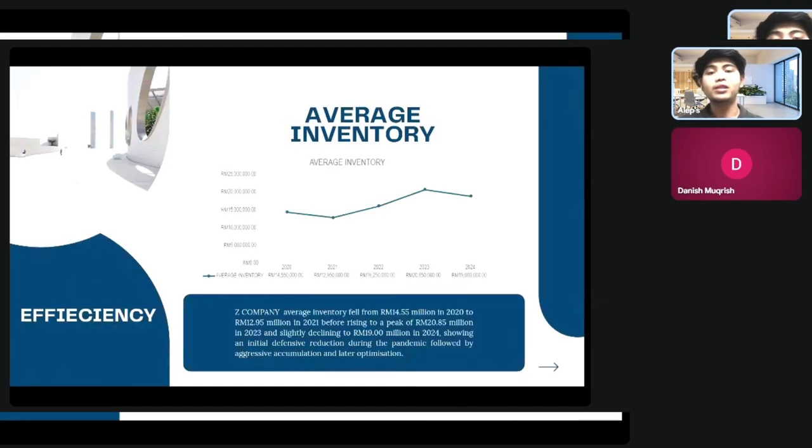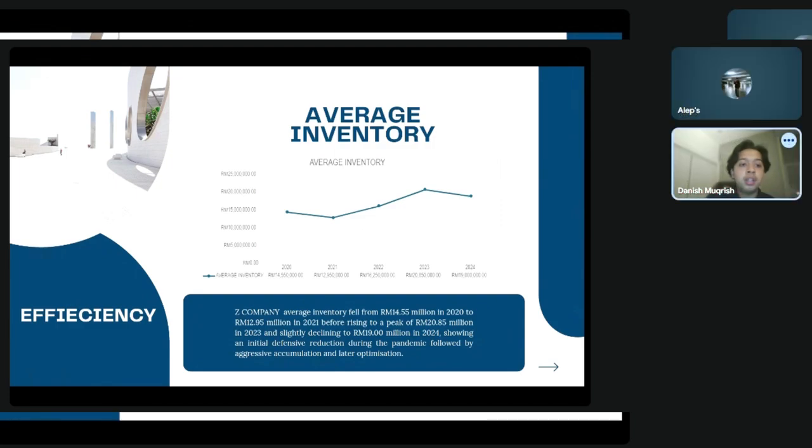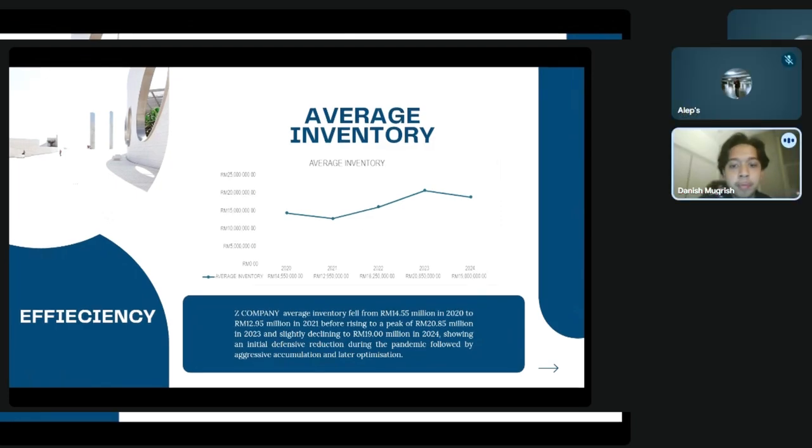Next, I will pass to Danish to continue about average inventory. Next part, the detailed interpretation for efficiency.